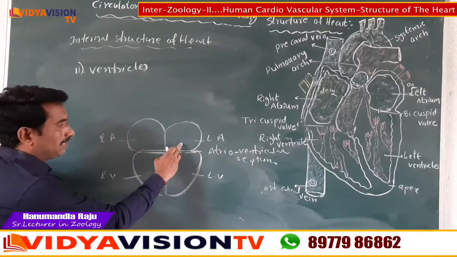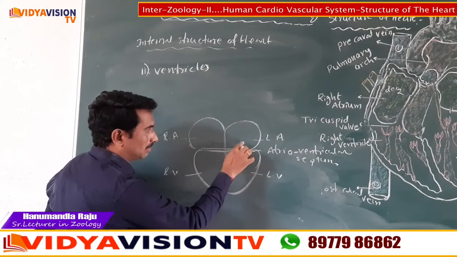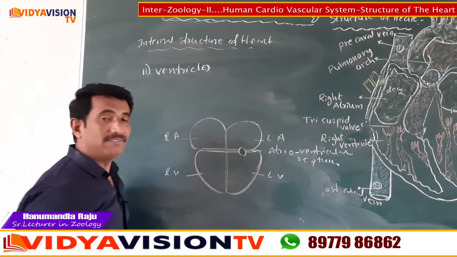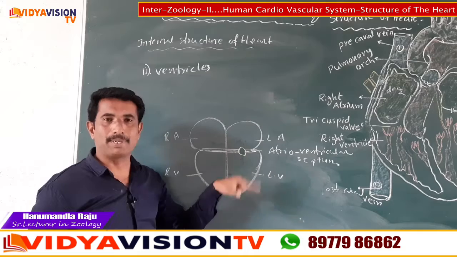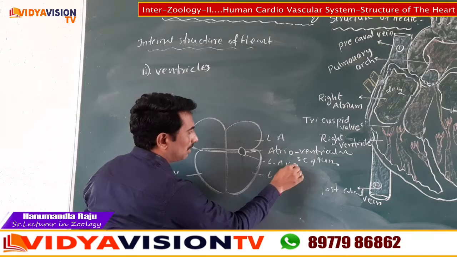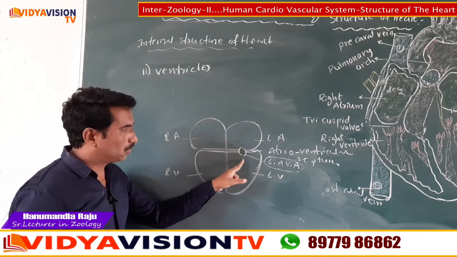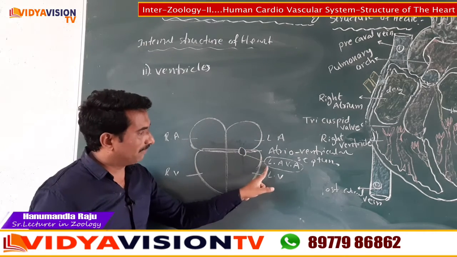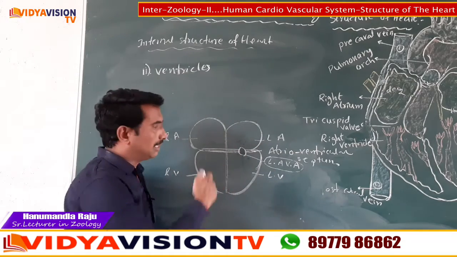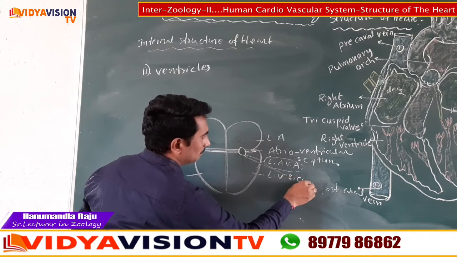Now the left atrium opens into the left ventricle through the left atrioventricular aperture. The left atrioventricular aperture is guarded by the bicuspid valve. Children, it's very important for a 2 marks question.